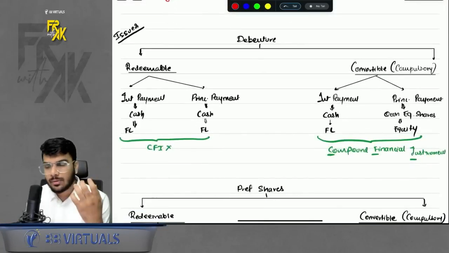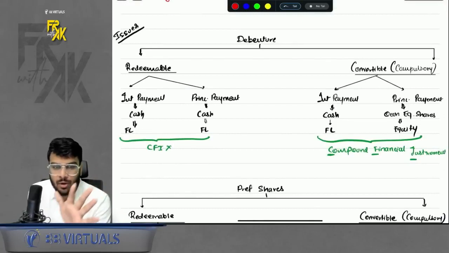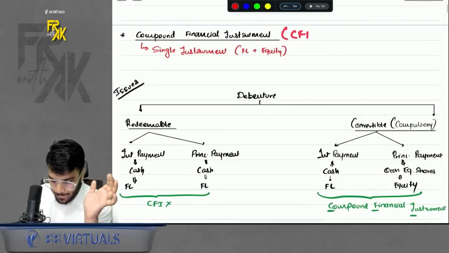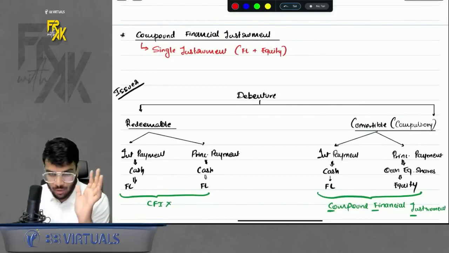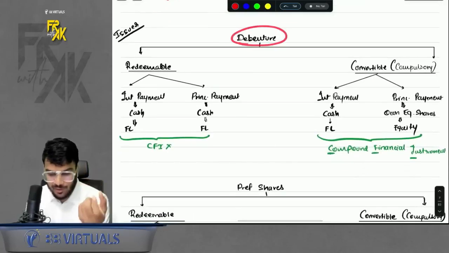So how to know whether any instrument is CFI or not? In short, I will call this CFI. Okay. So how to know whether this is CFI or not? First of all, we discuss some examples.